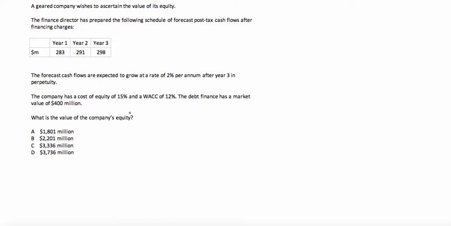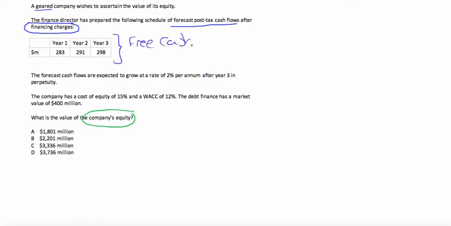This question asks, what is the value of the company's equity? And the information they've given us tells us that it is a geared company. The finance director has prepared forecast post-tax cash flows, but it does specifically say that these are after financing charges. So these are therefore your free cash flows to equity.